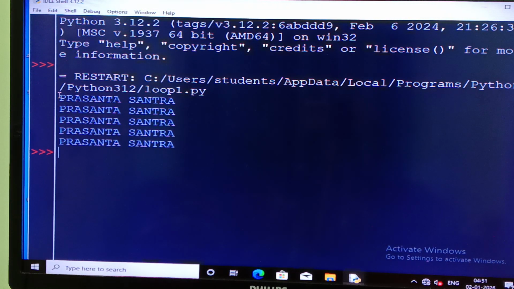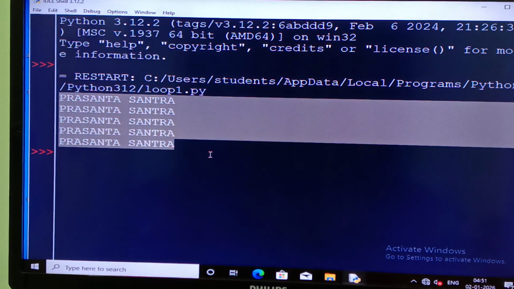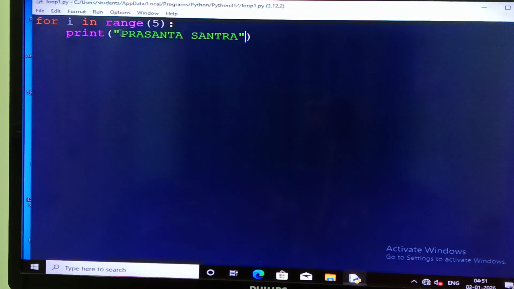How many times is my name coming on the screen? My name is coming 5 times on the screen. I have written that name within double quotes.